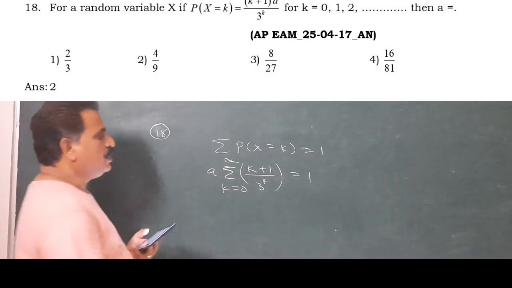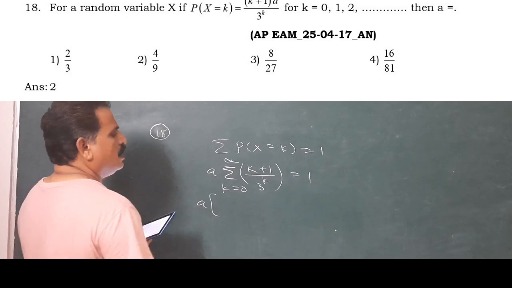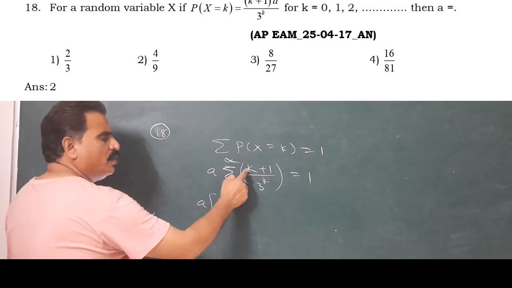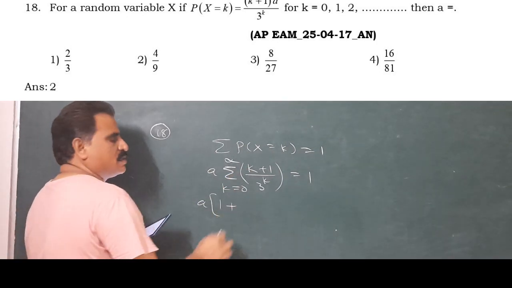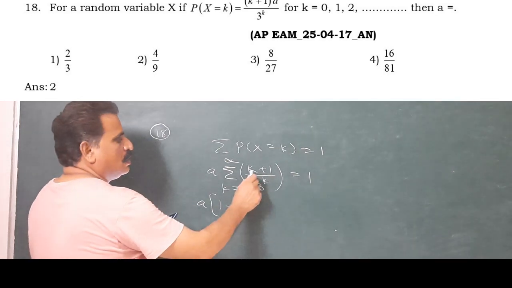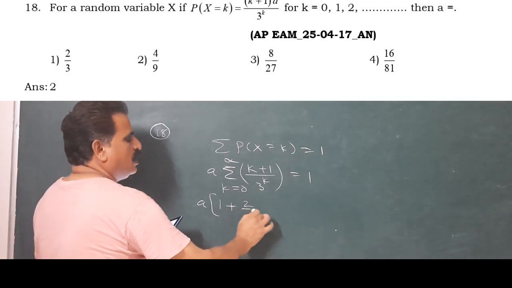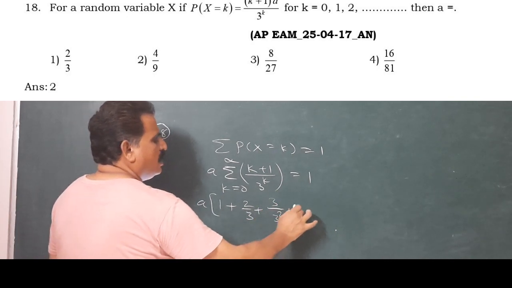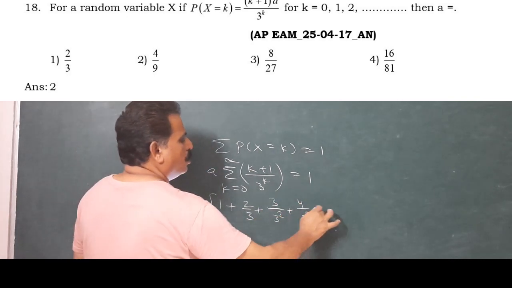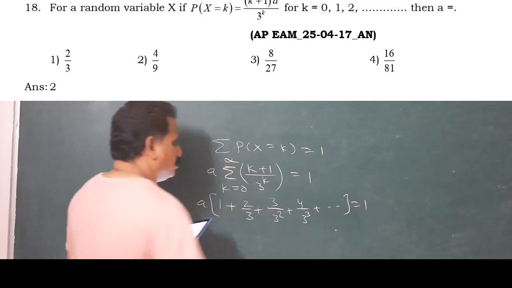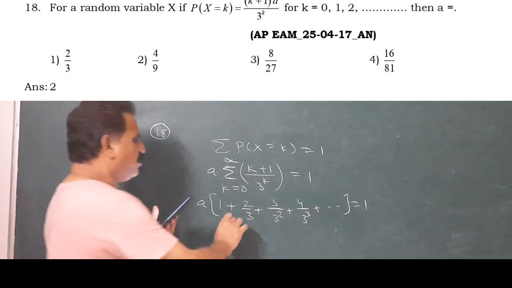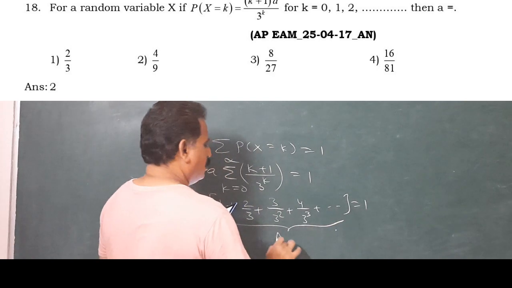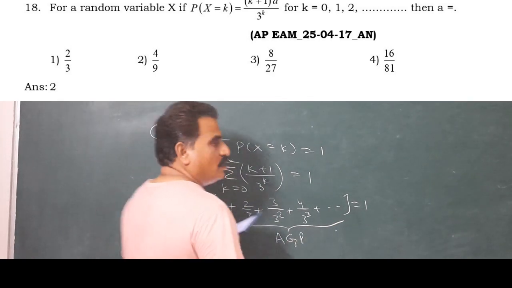That is A into, k equal to 0, you have to write down 1, plus k equal to 1, 2 by 3, k equal to 2, 3 by 3 square, k equal to 3, 4 by 3 cube, plus and so on, equal to 1. It belongs to infinite AGP.